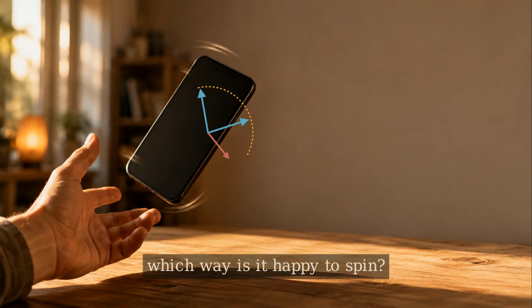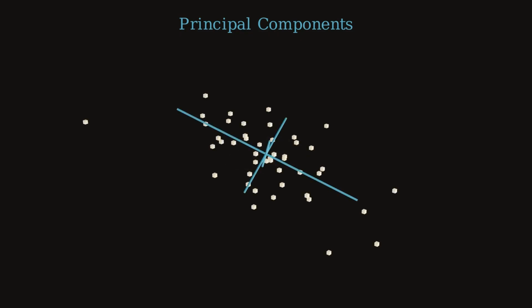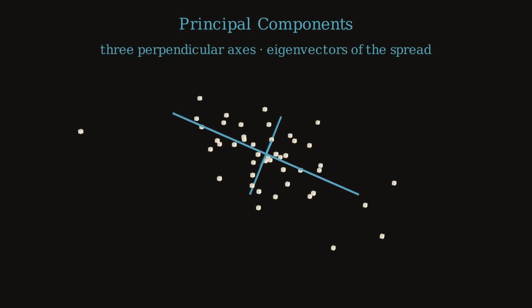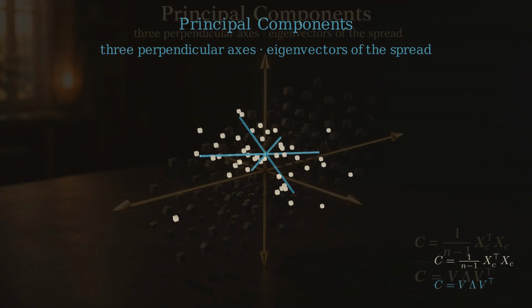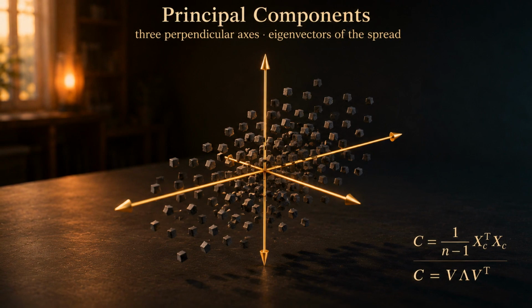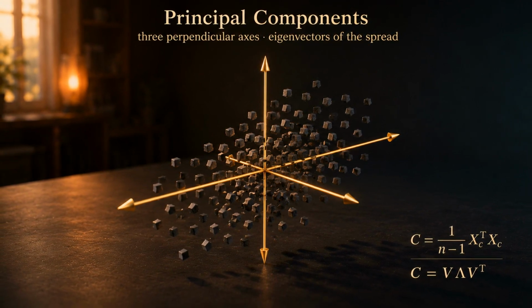Every object has axes it's happy to spin about, and one it isn't, set entirely by how its weight is spread. A phone is just mass, spread through space. So is your data, a cloud of points. Center it on its average, the mean. Its shape is the spread, the covariance, how far and which way the data reaches. And the axes it's happy to spin about are the principal components, the eigenvectors of that spread, always at right angles.